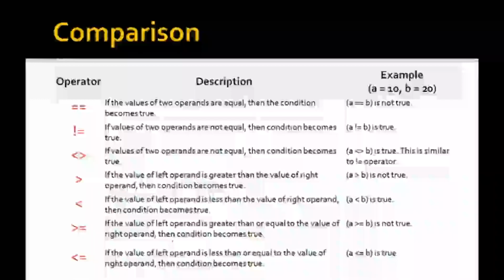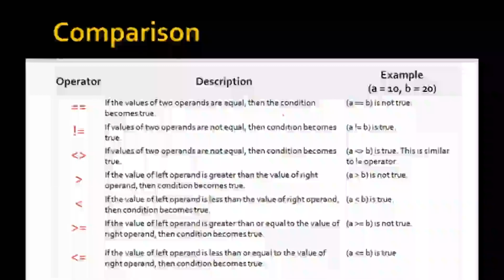Double equal to is used for the comparison operator. If the values of two operands are equal, then the condition becomes true. See here, the value of a is 10 and b is equal to 20. Since these two values are not the same, the output of this operator is not true. That is, it is false, because in this example the two variables are not the same.